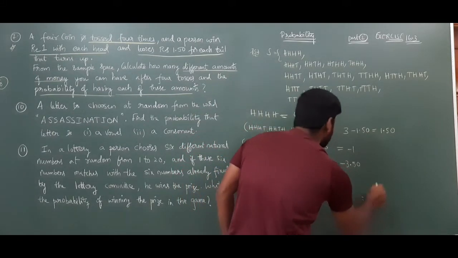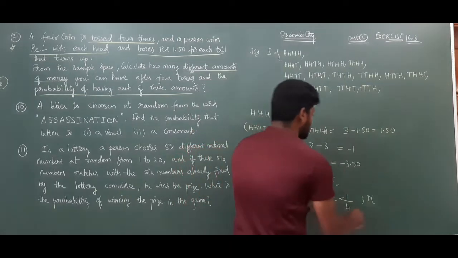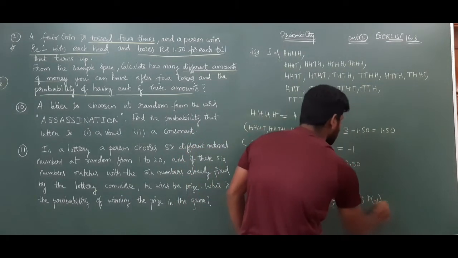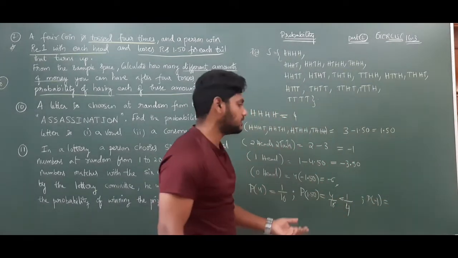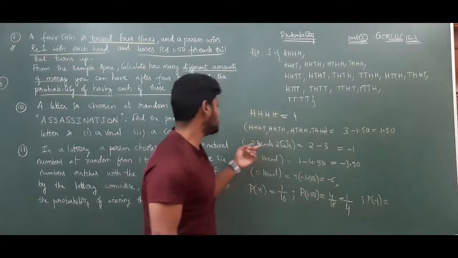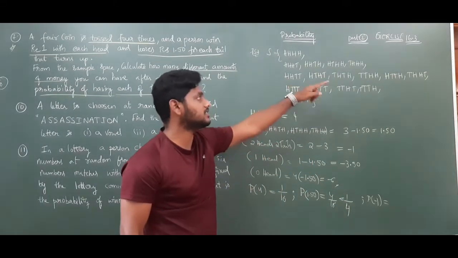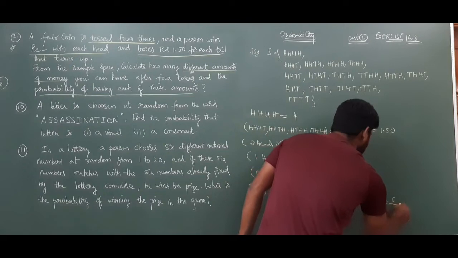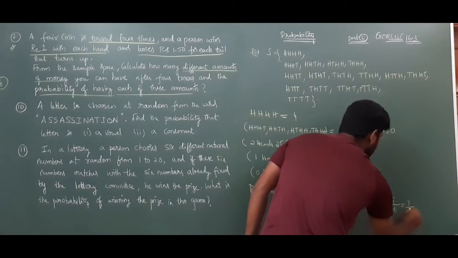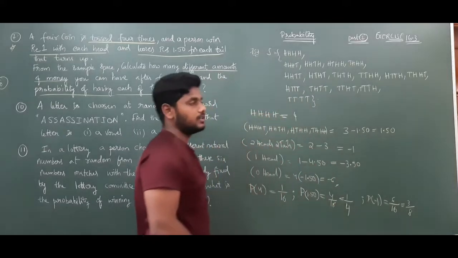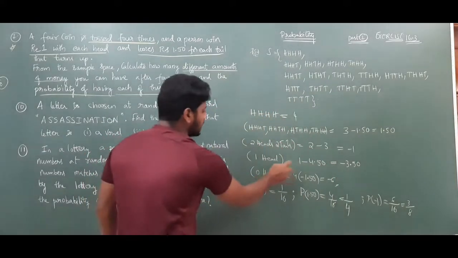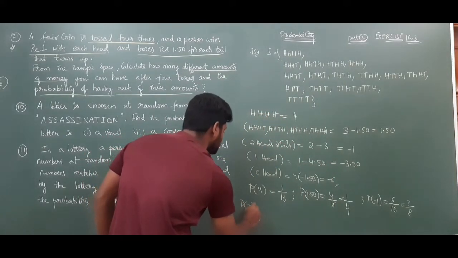Next, the probability of getting minus 1 rupee, meaning you need to give 1 rupee. How many are there? 2 heads, 2 tails cases: 6. So 6 by 16, which is 3 by 8. Next, the probability of getting minus 3.50.